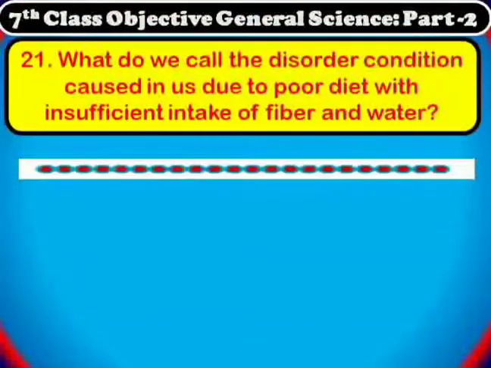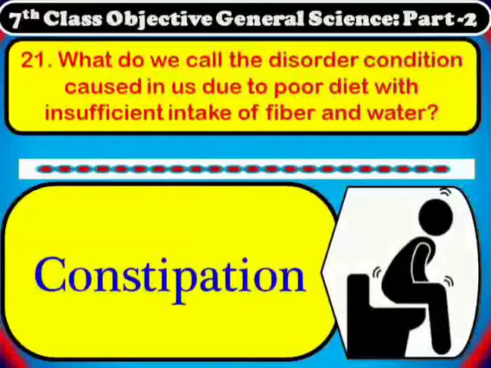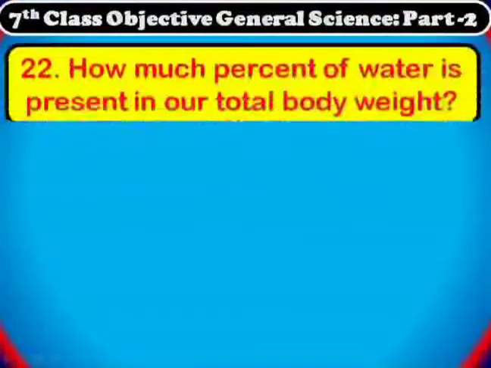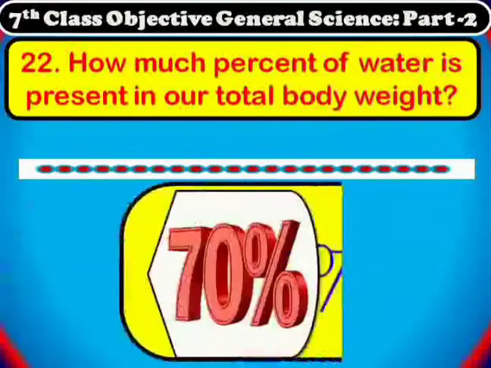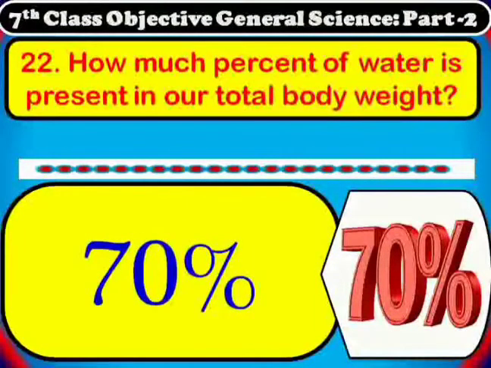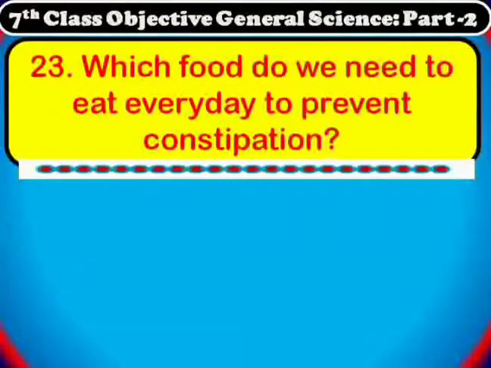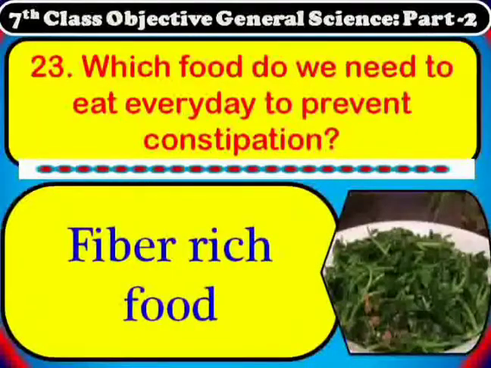What do we call the disorder condition caused in us due to poor diet with insufficient intake of fiber or roughages and water? Constipation. How much percent of water is present in our total body weight? In our total body weight, 70% of weight is nothing but water. Which food do we need to eat every day to prevent constipation? Fiber rich food or roughages.